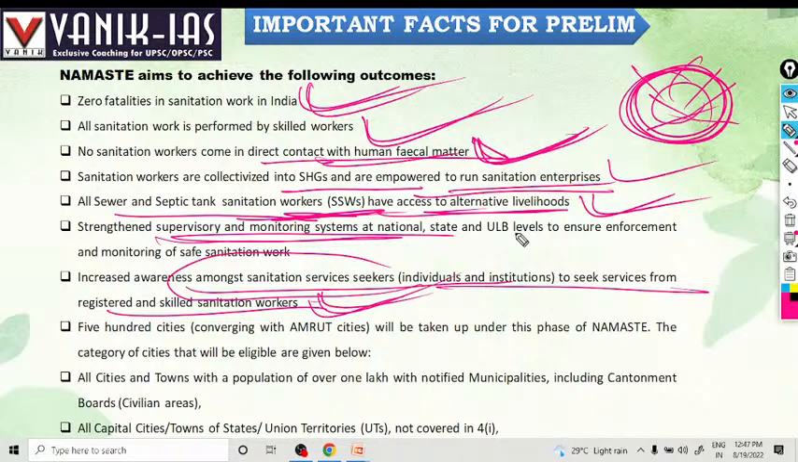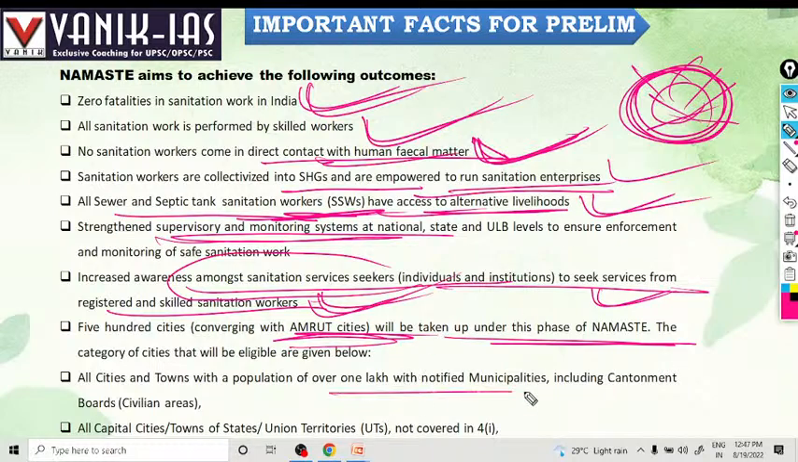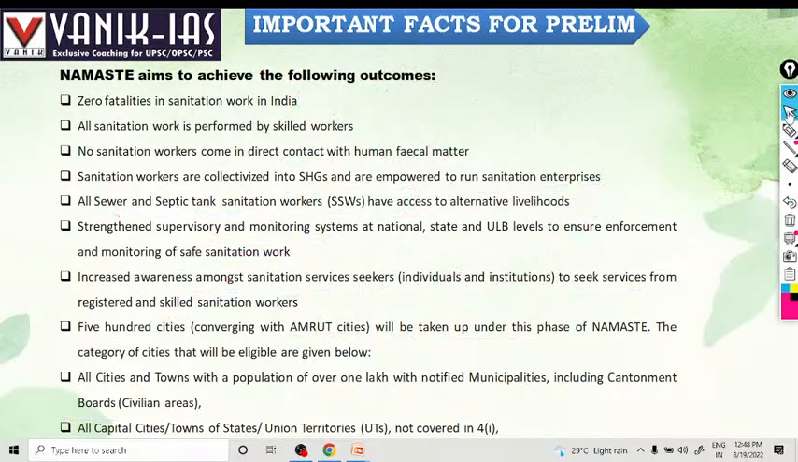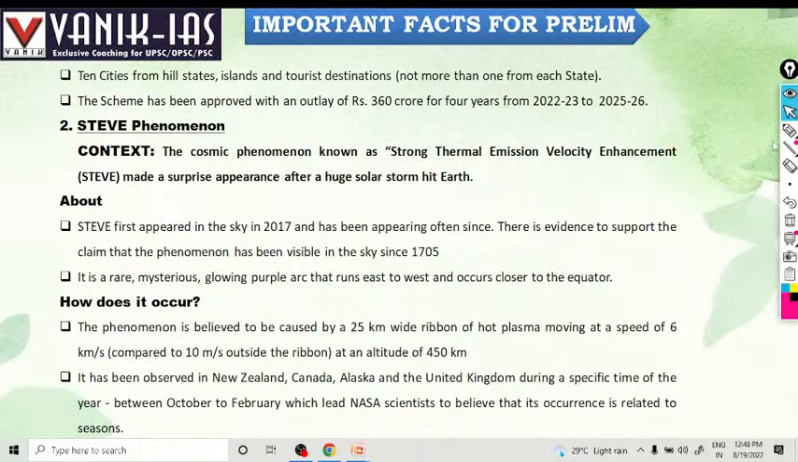500 cities are covered, Amrit cities. Amrit cities will be taken up under the Namaste scheme, whatever is in urban areas. The category of cities eligible is given below. All cities and towns with population over 1 lakh, notified municipalities, including cantonment boards and civilian areas. All capital cities and towns of states and union territories not covered under the 4Is. What are these 4Is? We'll see. So especially those who have more than 1 lakh population will be added. 10 cities from hill states, islands and tourist destinations, not more than one from each state.